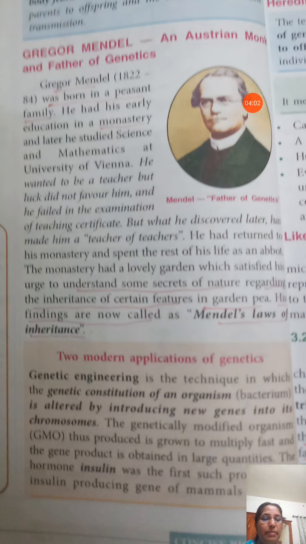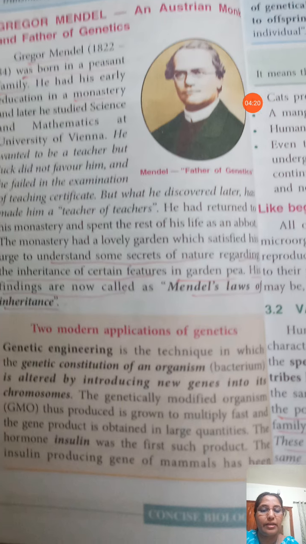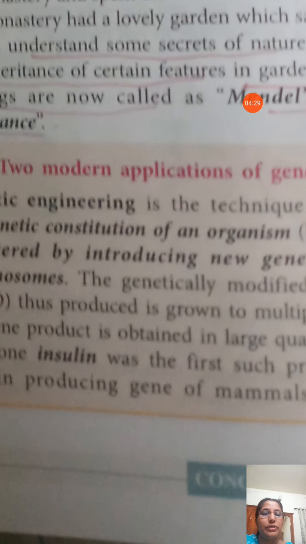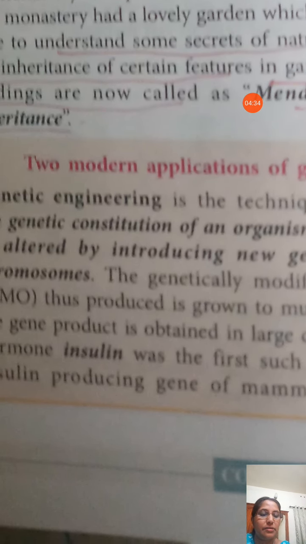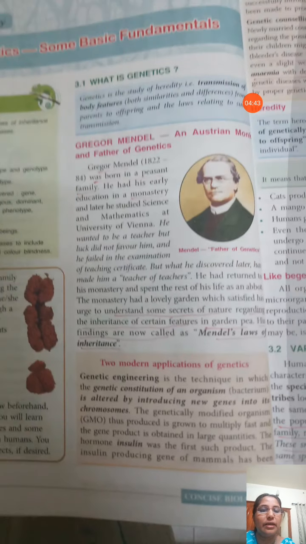Usually in many bacteria, new genes are introduced, and in research laboratories, new kinds of characteristics are introduced into organisms. Here there is an example given. In bacteria, we are producing insulin by using this technique, introducing the genes of human beings. Insulin producing genes of human beings are introduced into the bacteria. Thus we are producing insulin in bacteria.